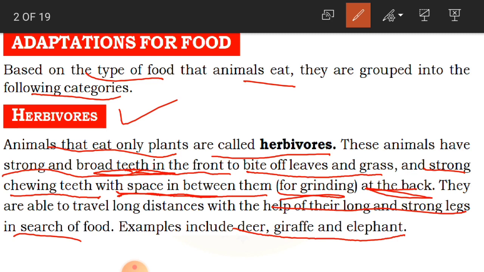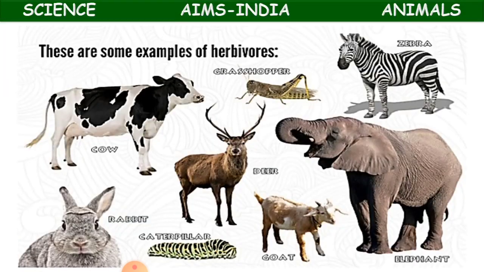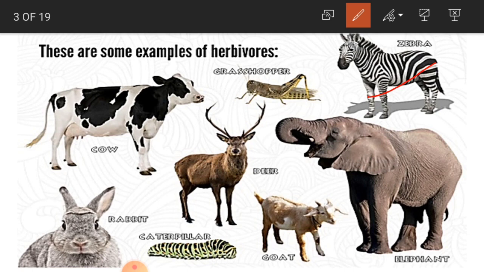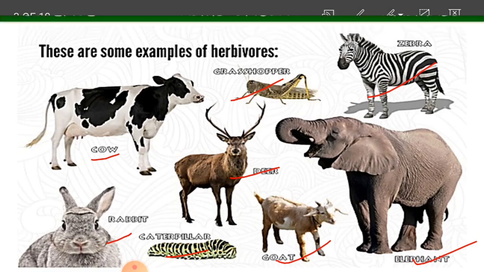Other examples of herbivores are cow, ox and bull, as I said before. They also come under herbivores because they eat only plant food. Clear, children? Now here you can see some of the animals which are herbivores. In the picture you can see a zebra, grasshopper, cow, rabbit, caterpillar, goat, deer, elephant, and we have so many other animals. These are some examples of herbivores.